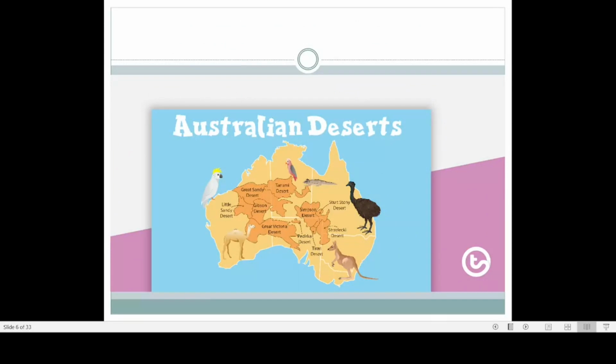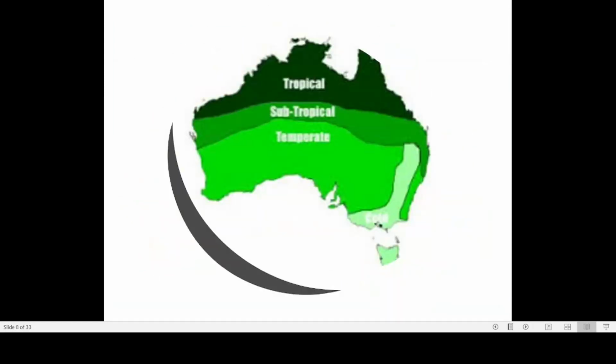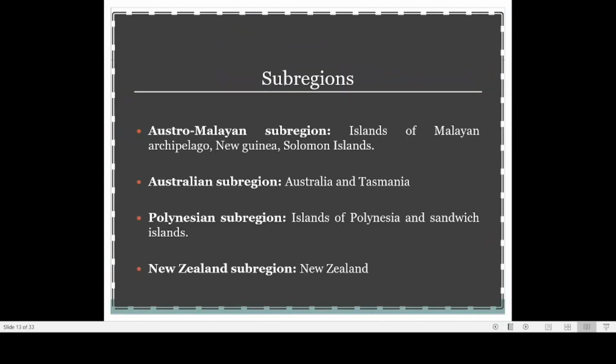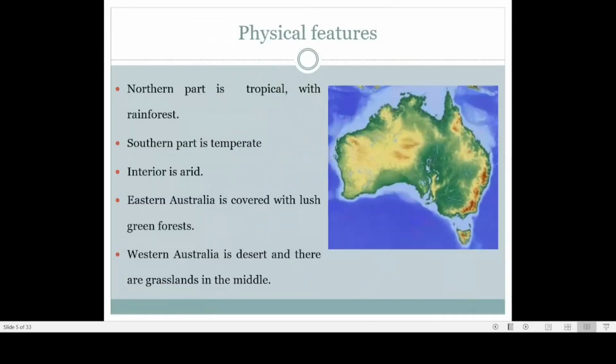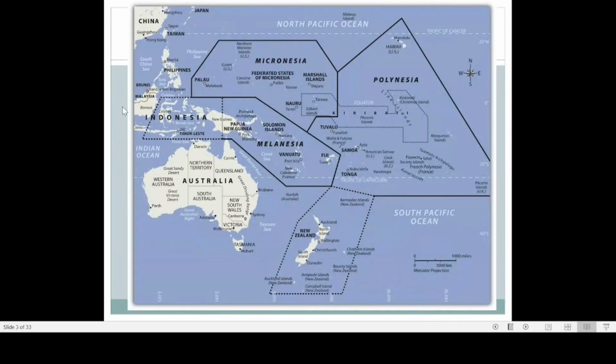So now we will come to the bio sub-regions of Australia. Now going to Australia, we can see that there are four major sub-regions. These sub-regions are the Austromalayan sub-region, Australian sub-region, Polynesian sub-region, and New Zealand sub-region. If you take the Austromalayan sub-region, it basically consists of the islands of the Malayan archipelago. What are the islands of the Malayan archipelago? Here you can see that there are a lot of islands.